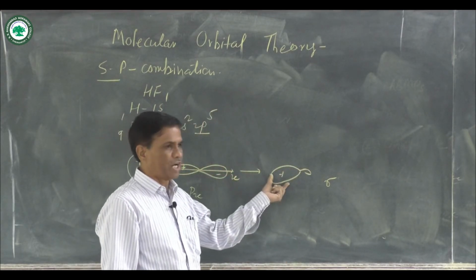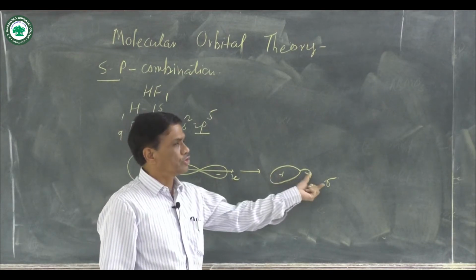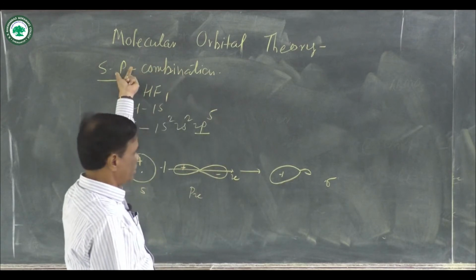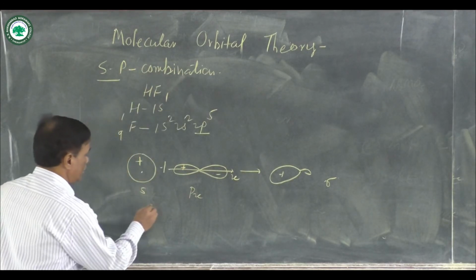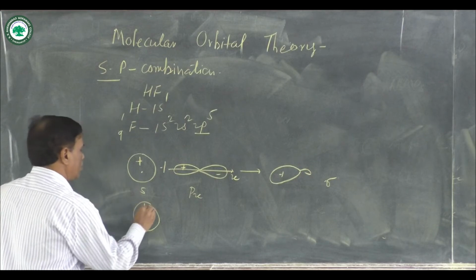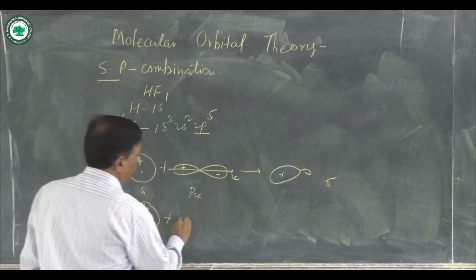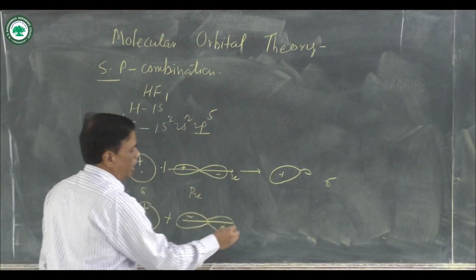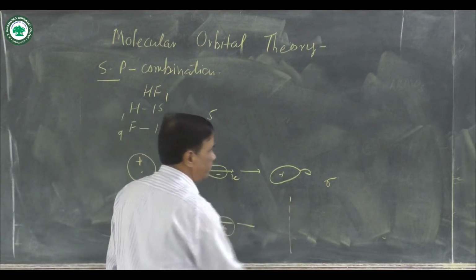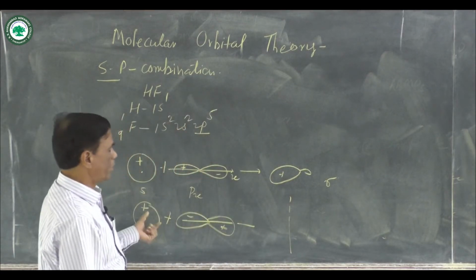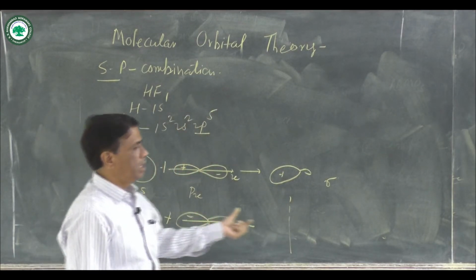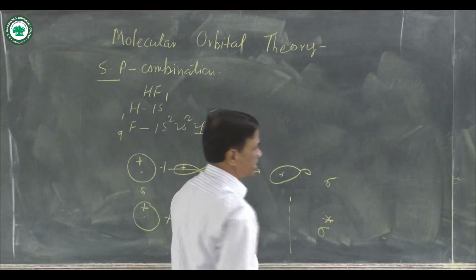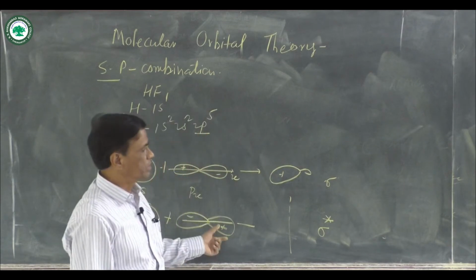And when such type of arrangement occurs, then a sigma bonding molecular orbital is formed, and that overlap is known as sp overlap. In the second type, here the s orbital is positive and the p orbital is negative on one side and positive on the other, and there is a formation of a node in between. An antibonding molecular orbital is formed. It is known as sigma star.